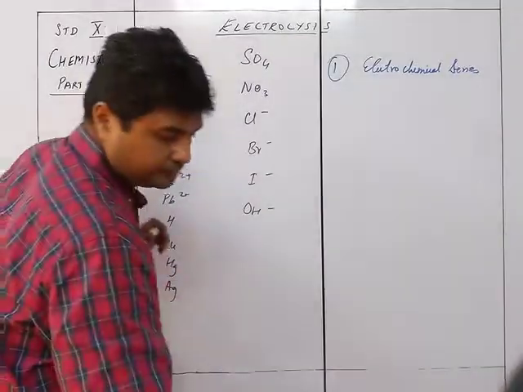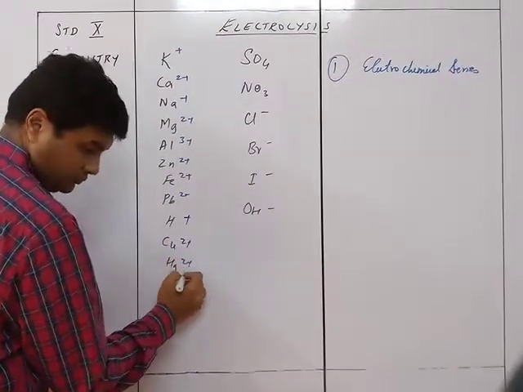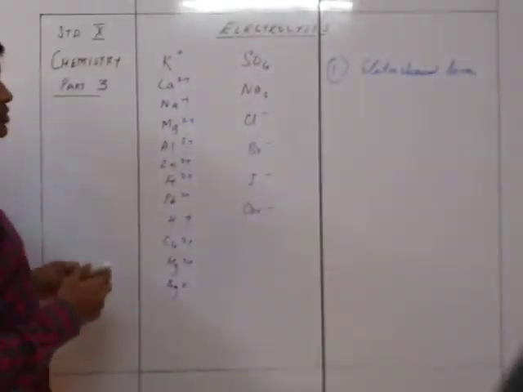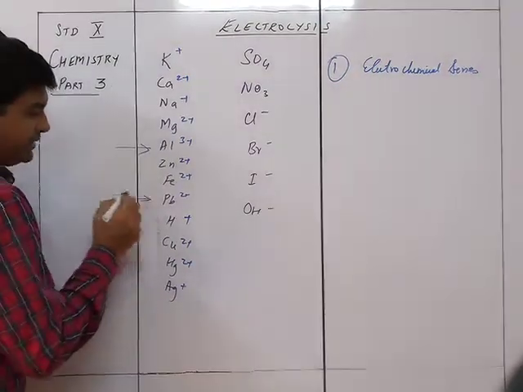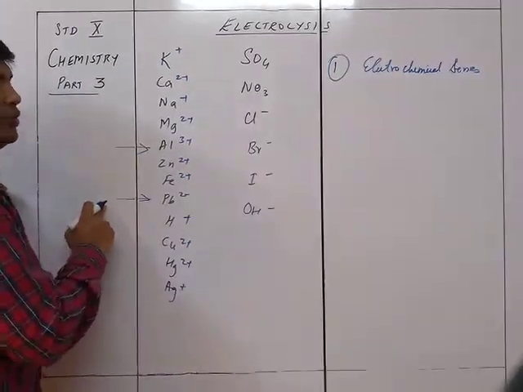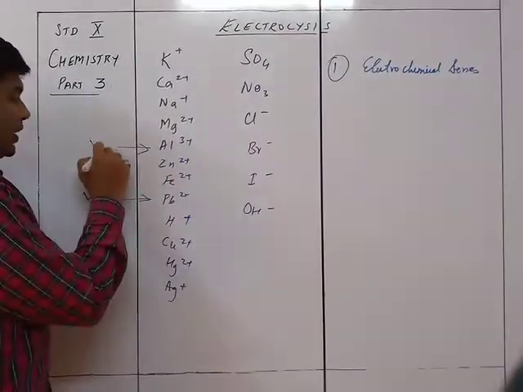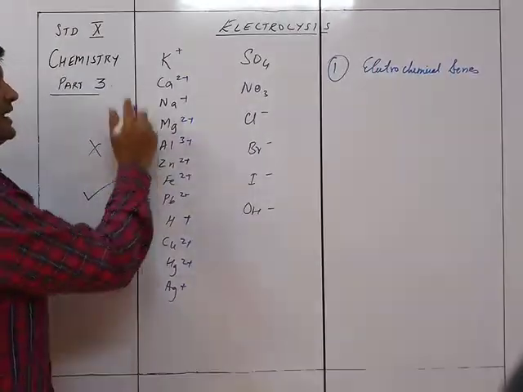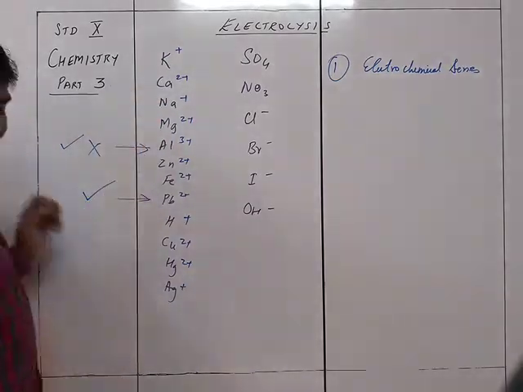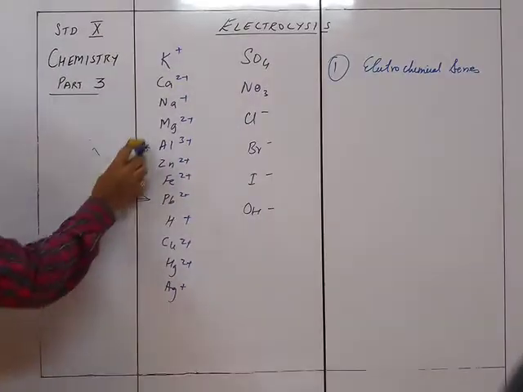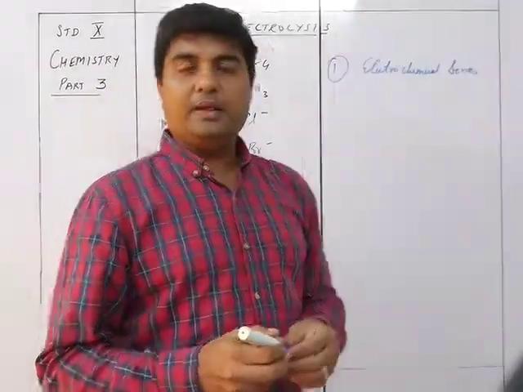Suppose I have got this one and this one, then which one will be available to me depends on this series. So it will be this which I am going to get and not this one. But if this is there and this is there, then definitely I am going to get this and not this one. So the position of the ion in the electrochemical series is going to determine what I am going to get in the preferential discharge.